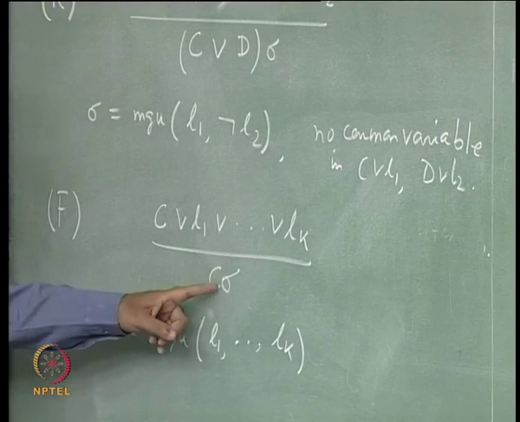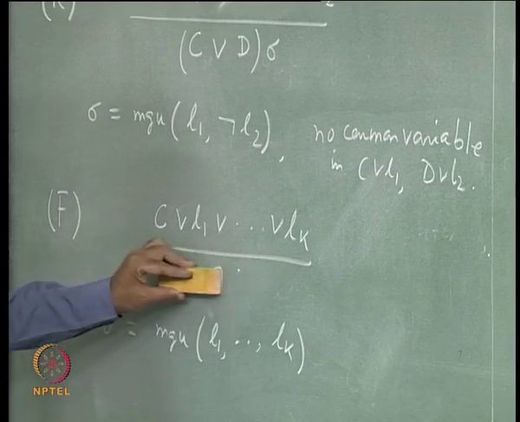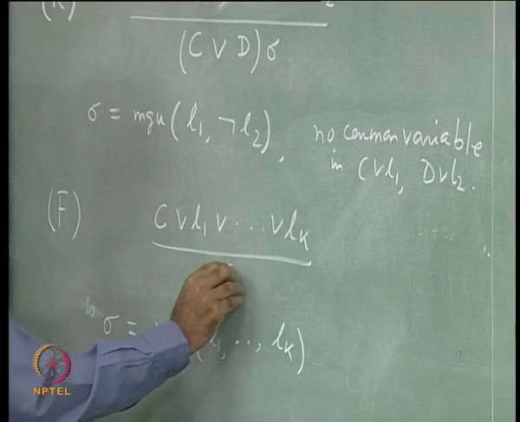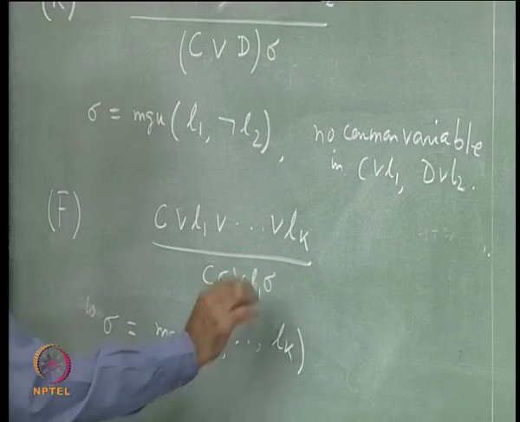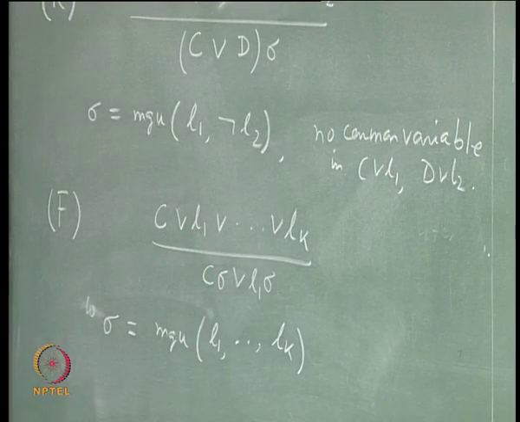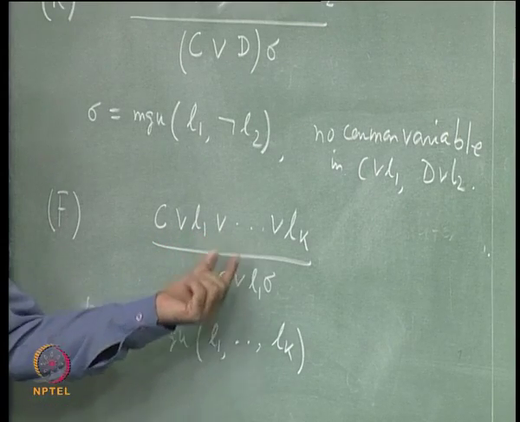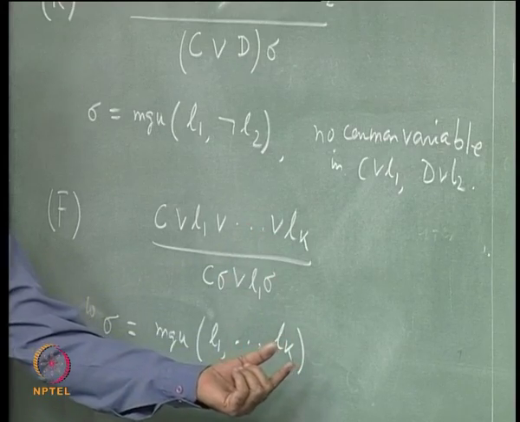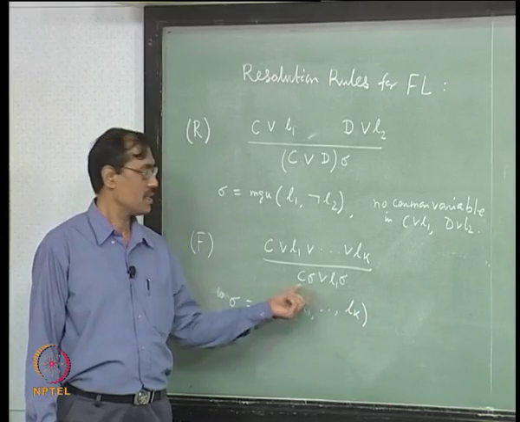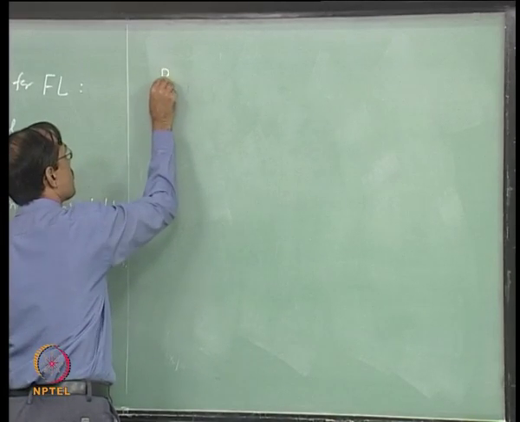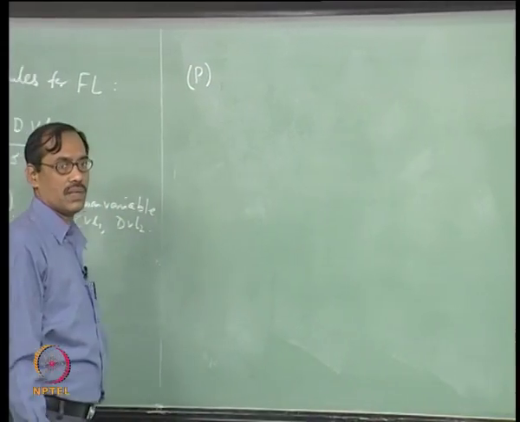So finally this will come to C sigma and one of these, say L1 sigma, because once you apply this sigma, L1 sigma equals L2 sigma equals Lk sigma, all of them become the same. So that remains and all the others with sigma, that is your factor rule. So the next one is taking paramodulants, or paramodulation.